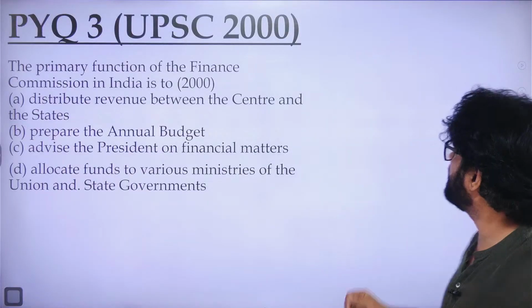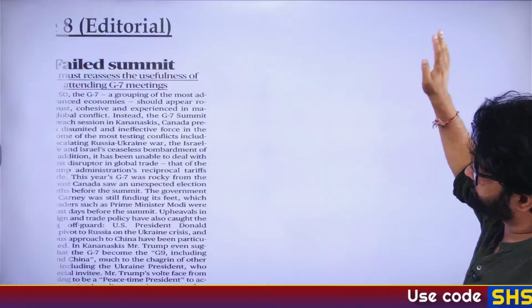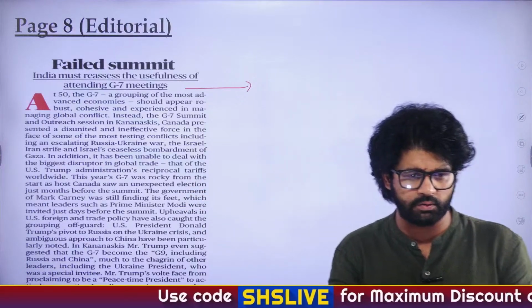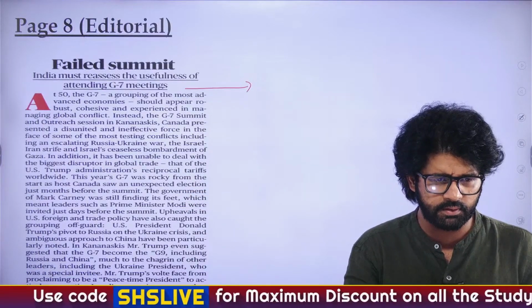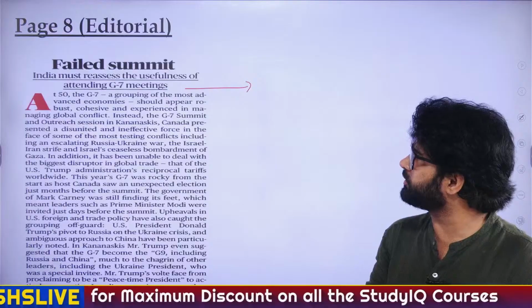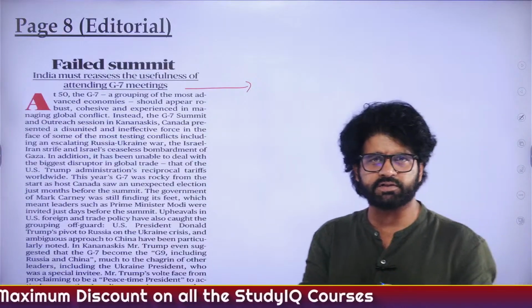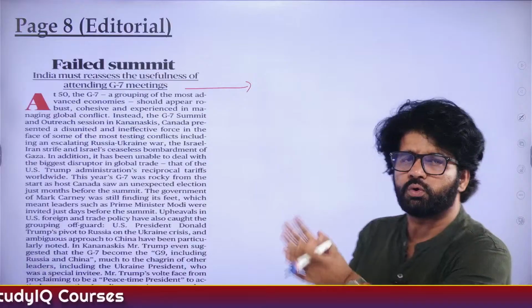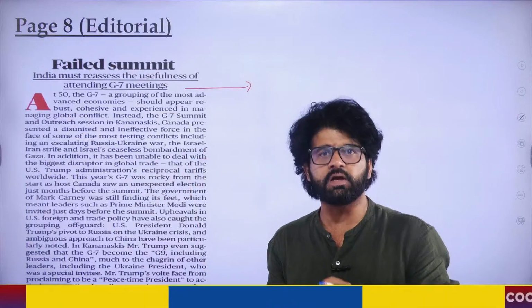Jagannath. Okay, Jagannath. Cool. So now let's focus here. Now, page 8 editorial. Here what they are talking about. So I asked you one question. What was the mnemonic of G7 which we have discussed? How do you remember G7 countries? It is an informal grouping. Do remember, they can ask you what is G7? Informal grouping.